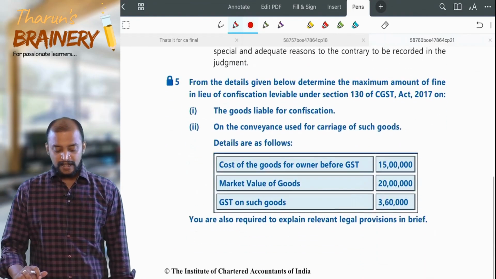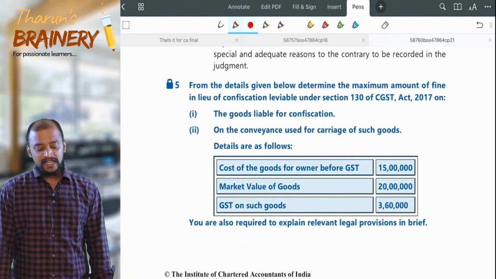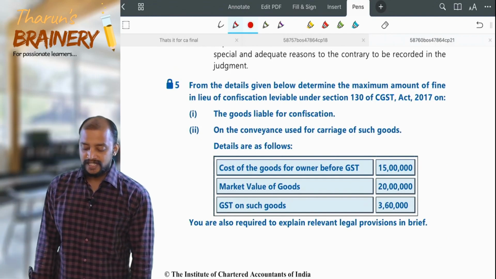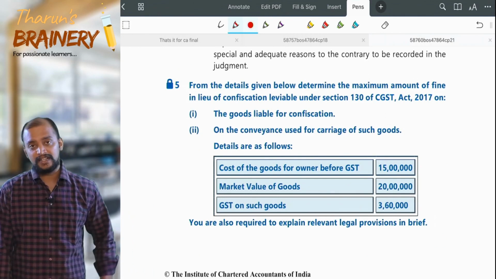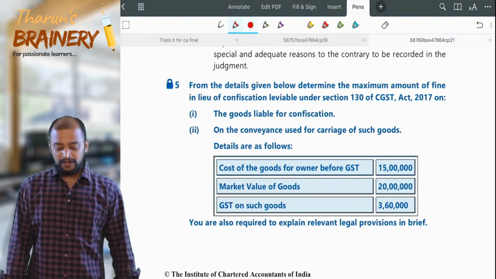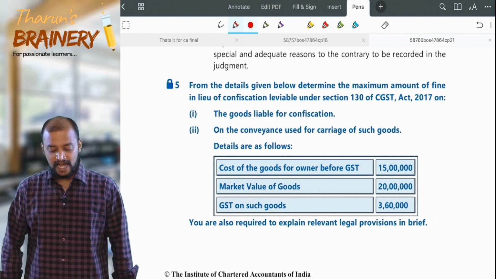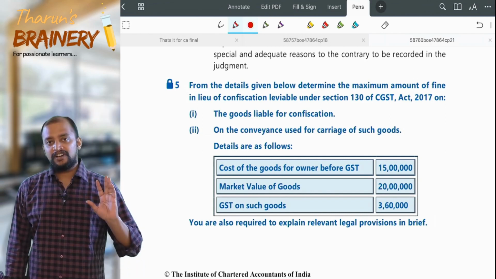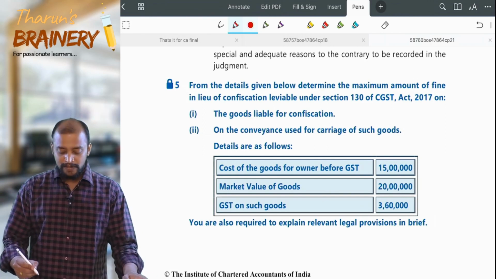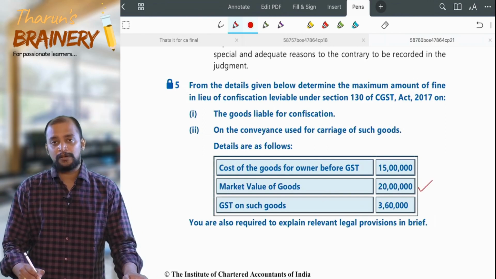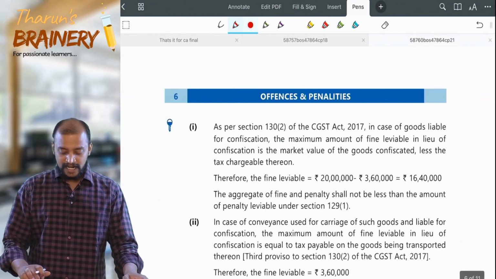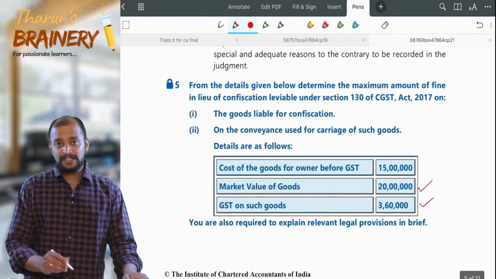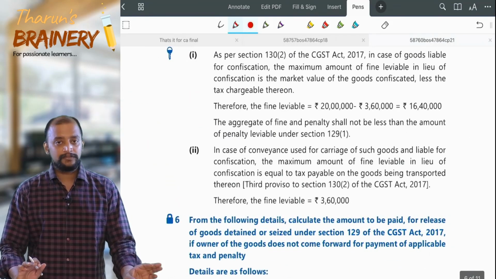And question number 5. From the details given below, determine the maximum amount of fine in lieu of confiscation leviable under section 130. So redemption fine. The goods are liable for confiscation, along with the conveyance used for carriage of such goods. Cost of the goods for the owner is irrelevant. For redemption fine in case of release of the goods, market value of the goods is 20 lakhs and GST applicable on those goods is 3 lakh 60,000. So 20 lakhs minus 3 lakh 60,000 is 16 lakh 40,000. And if it is for release of the conveyance, just 3 lakh 60,000.